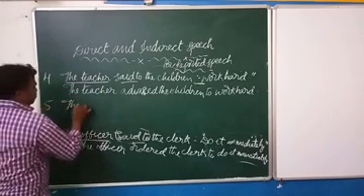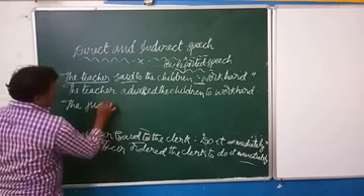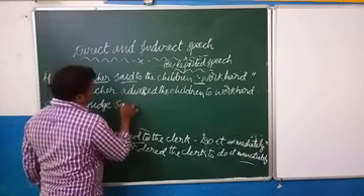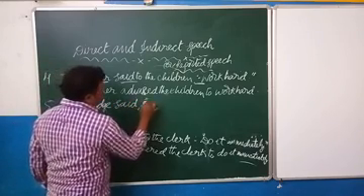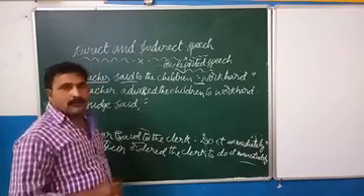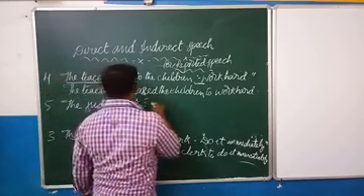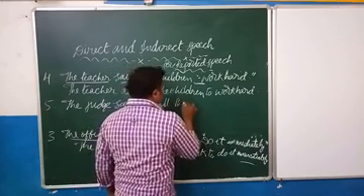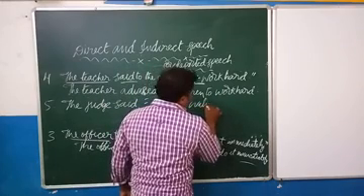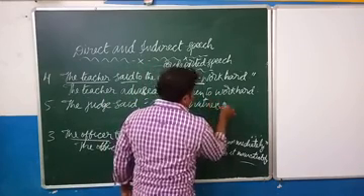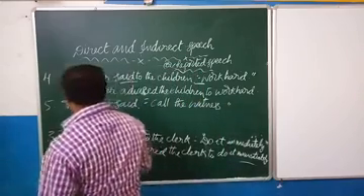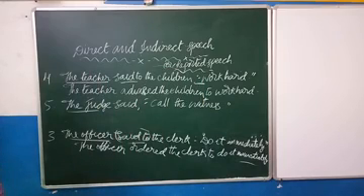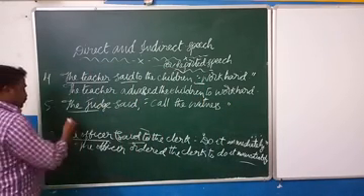The judge said, call the witness. Full stop and close the quotation here. Here the judge denotes a superior.